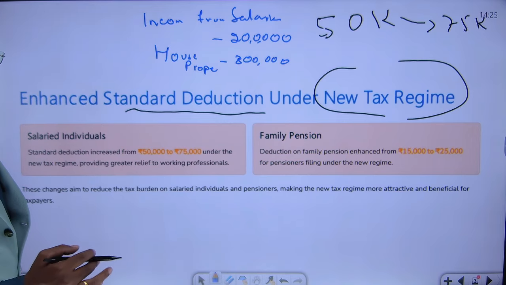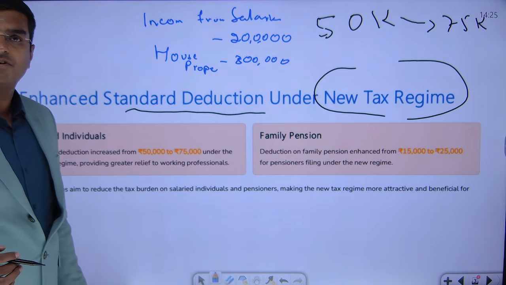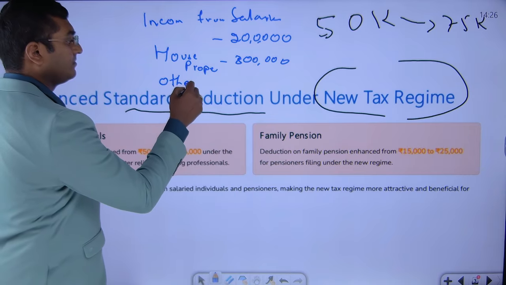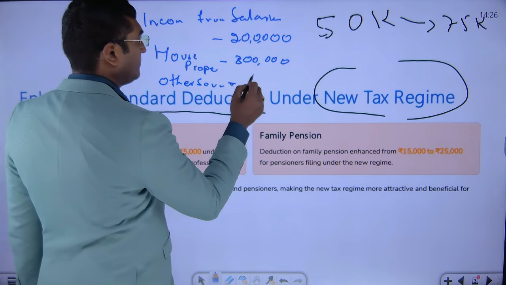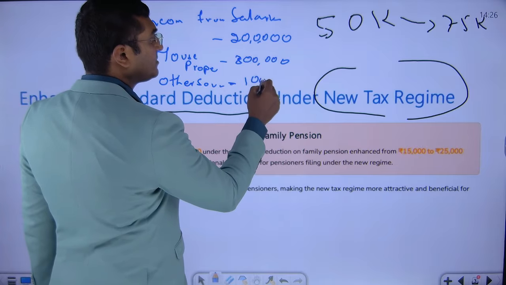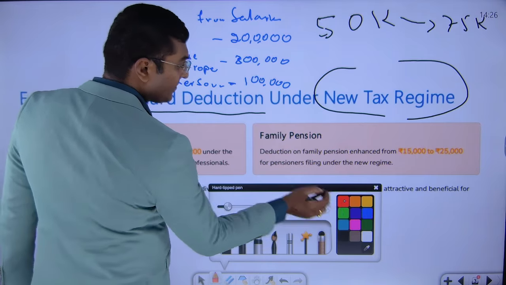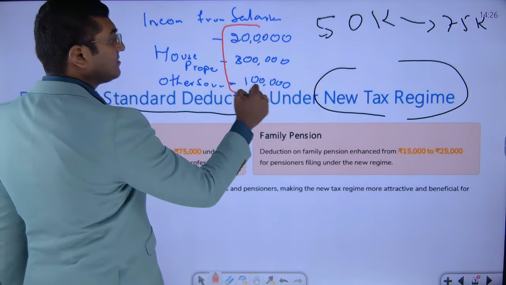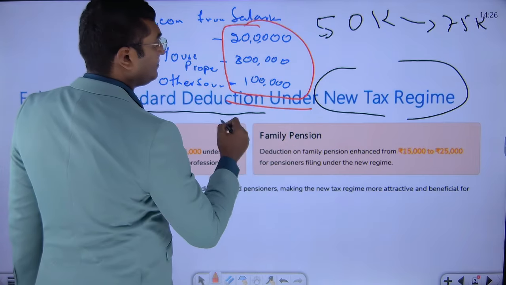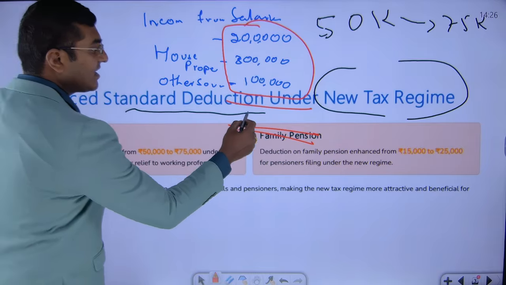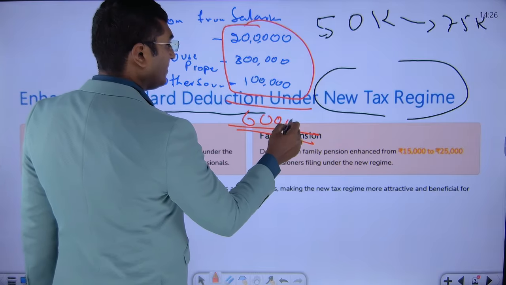Let's say, for example, you have received an income from other sources, around 1 lakh rupees. Now here, dear friends, when you add all of this, what is the total of this? 2 lakh plus 3 lakh plus 1 lakh, you are getting 6 lakh rupees as taxable income.